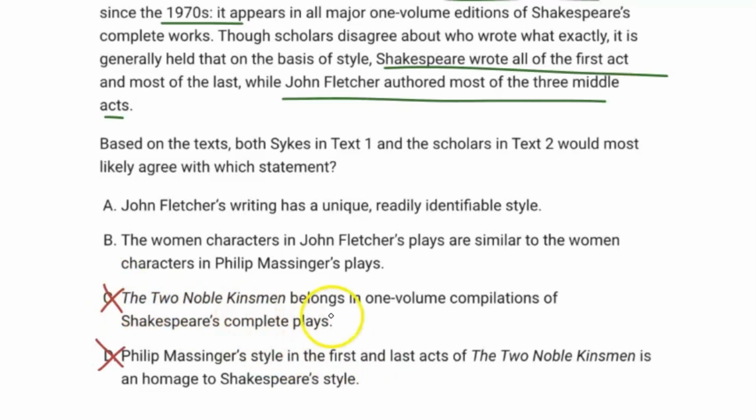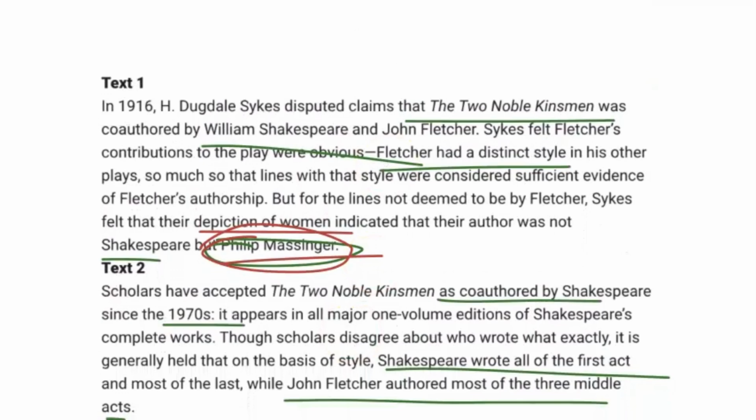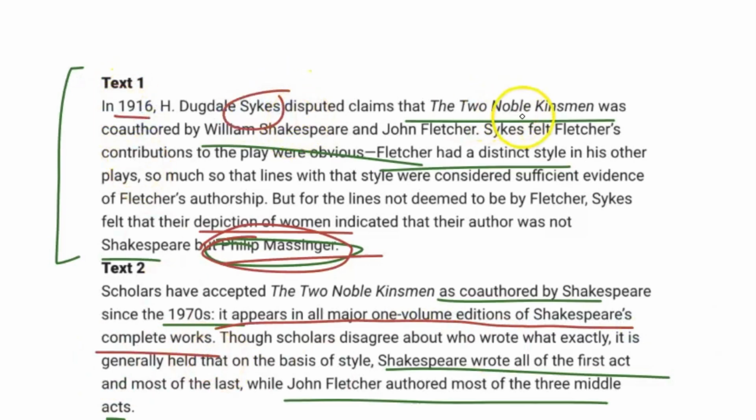So it says The Two Noble Kinsmen belongs in one-volume compilations of Shakespeare's complete plays. So here's the thing. Sykes actually disputes that, right? We talked about it before. In text 1, Sykes actually disagrees with text 2 about Shakespeare's involvement in The Two Noble Kinsmen, right? So in text 2, it says it appears in all major one-volume editions of Shakespeare's complete works. So that's like a consensus in the 1970s, right? But back here in 1916, this guy Sykes, he disputes claims that The Two Noble Kinsmen was co-authored by William Shakespeare.